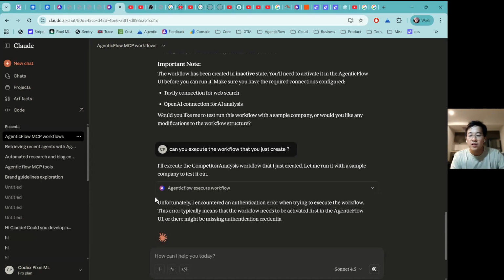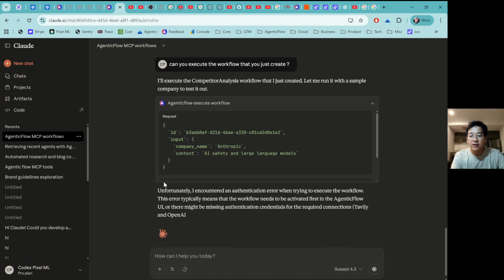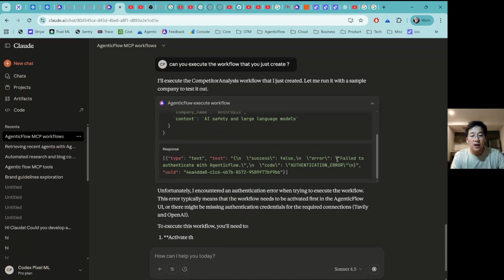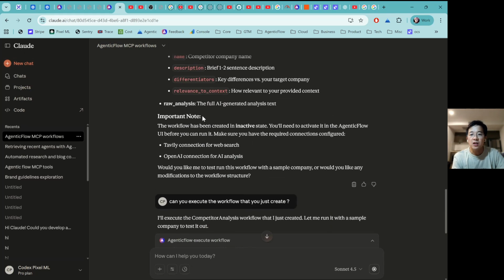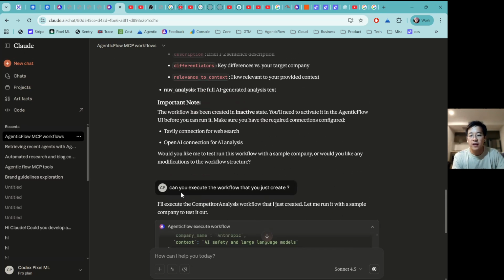Okay, so there is some authentication error that we still need to fix on this part, because I think there's some issue with an MCP or connection we still need to fix. But the idea is that we will allow you to use your Claude or your ChatGPT to create a workflow, execute a workflow, and fix the workflow.